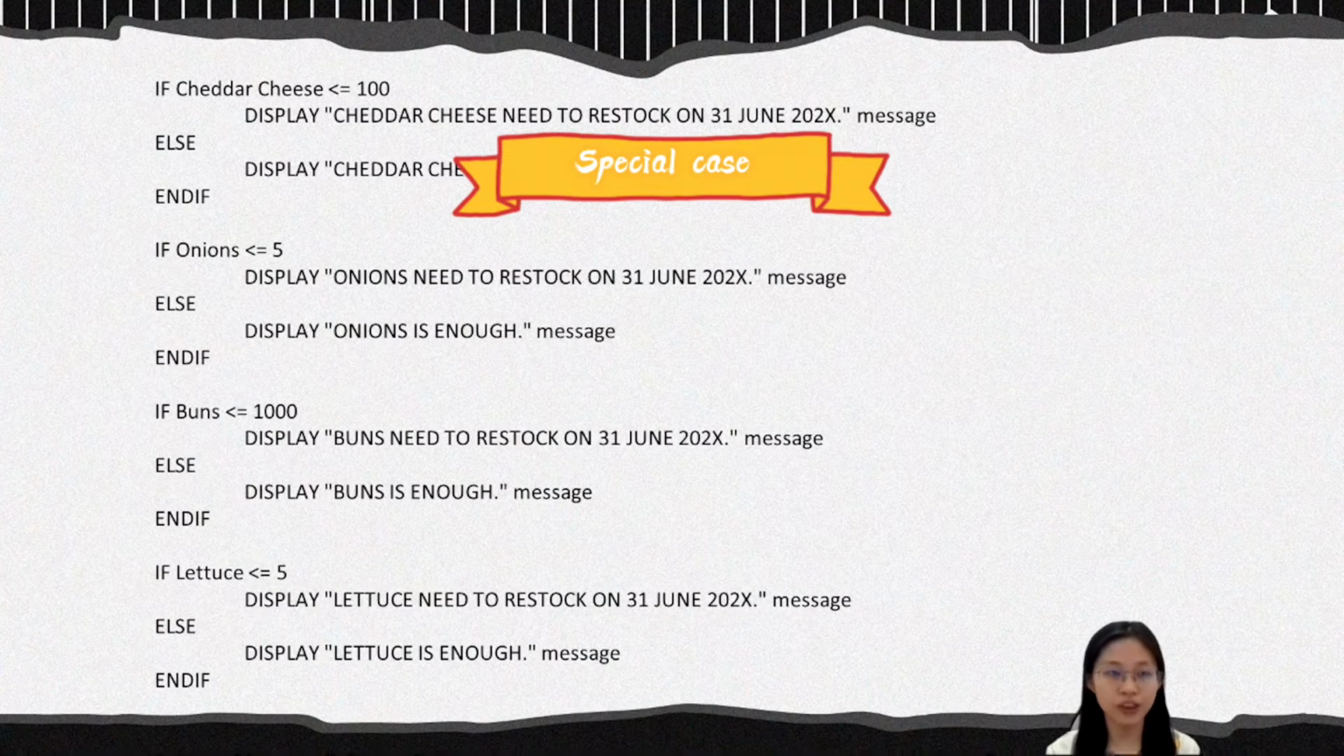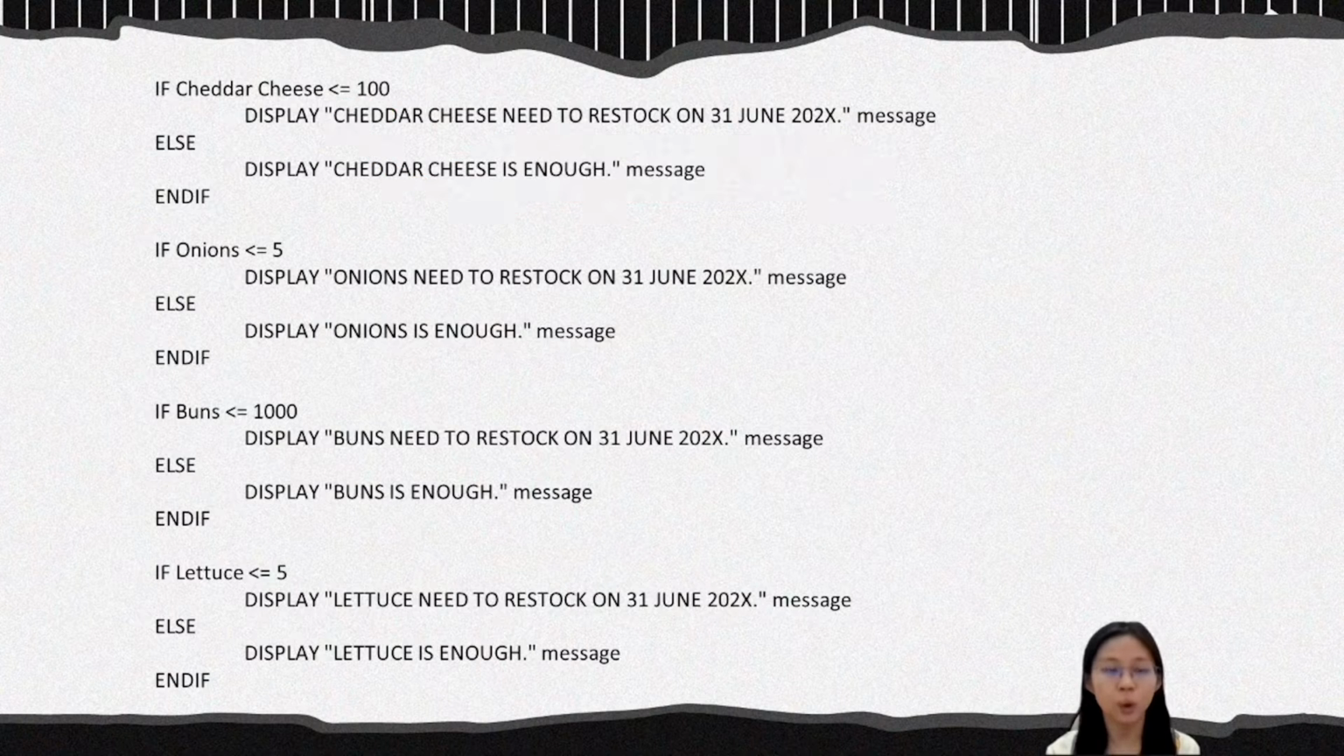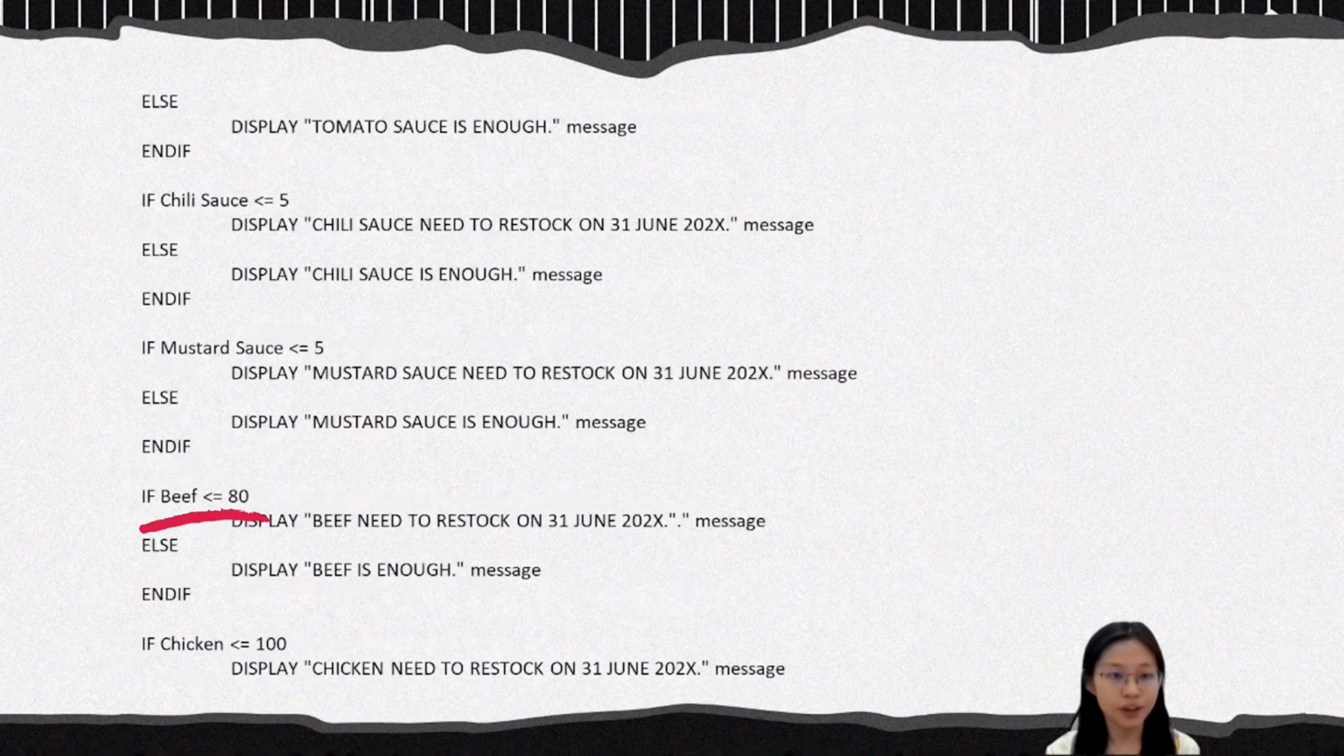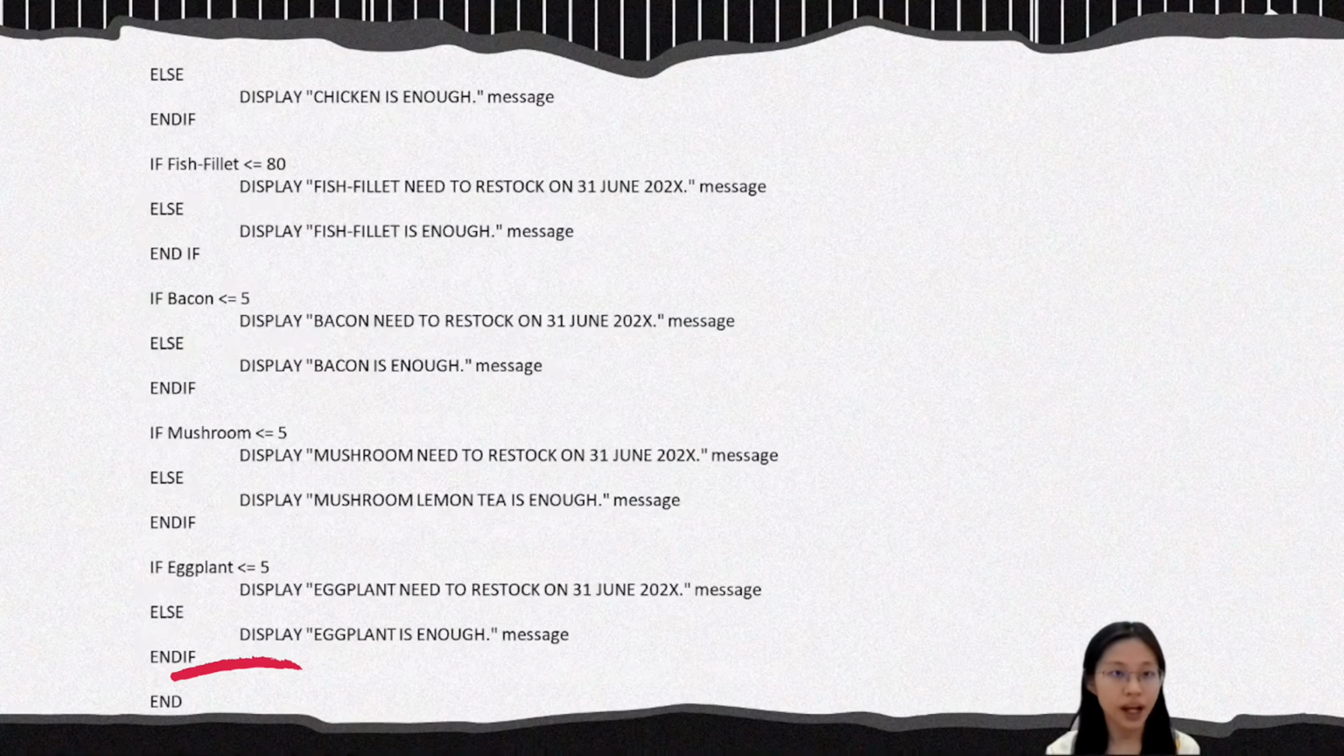But we have special cases. Cheddar cheese needs to be less than or equal to 100. Buns need to be less than or equal to 1000. And beef needs to be less than or equal to 80. Chicken needs to be less than or equal to 100. And fish fillet needs to be less than or equal to 80. And we end this part.